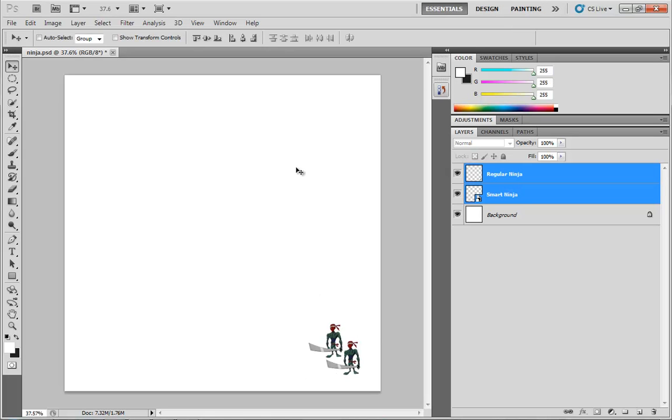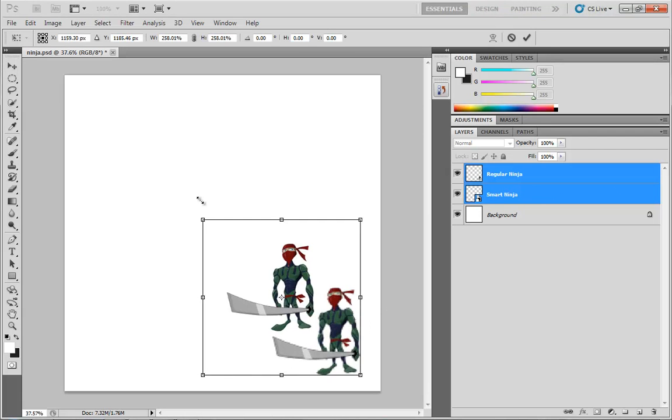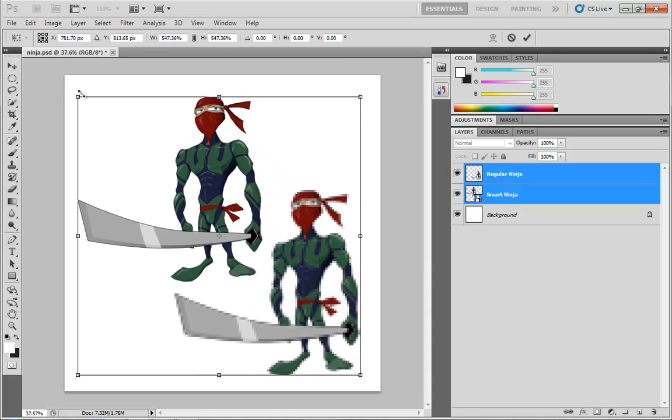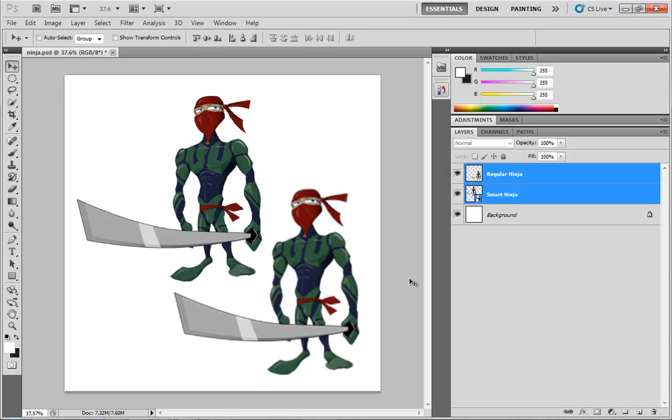Now I've scaled both of these guys down. They're both very tiny, and maybe I change my mind at some point. I'm like, you know what, I really need those guys to be big again. So let's hit Control-T one more time. And I'm going to Shift-drag that left corner right back out to pretty close to where it was. Doesn't have to be exact. And press Enter. Now take a look at what happened.